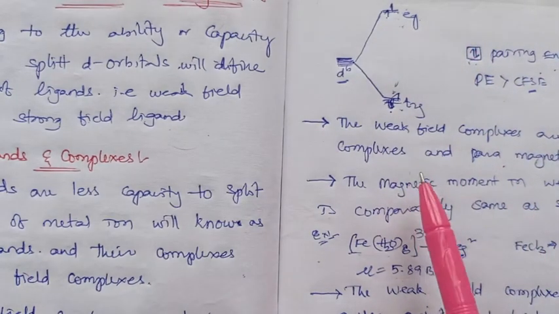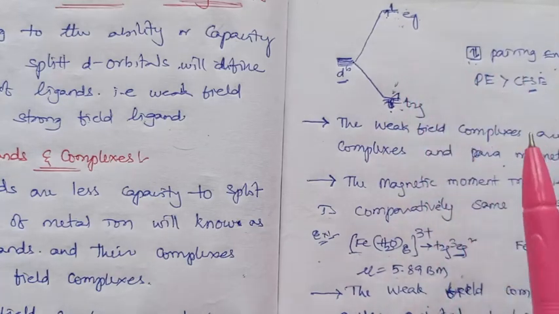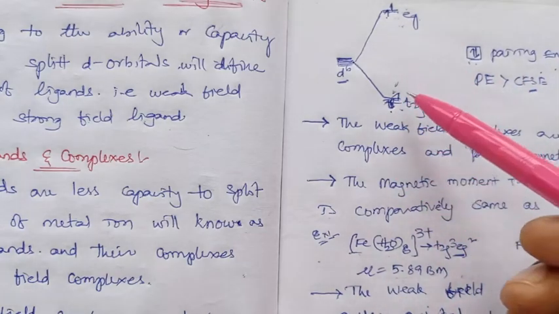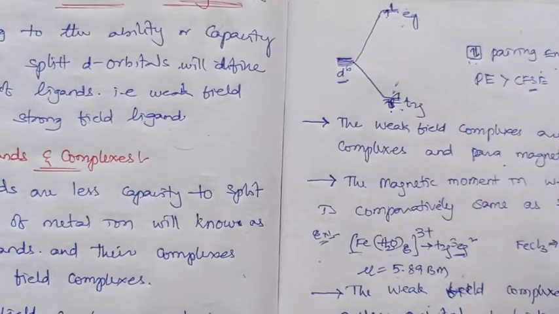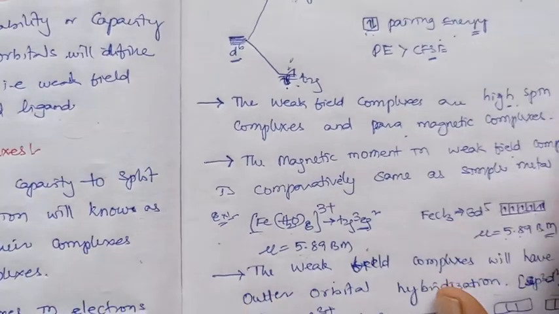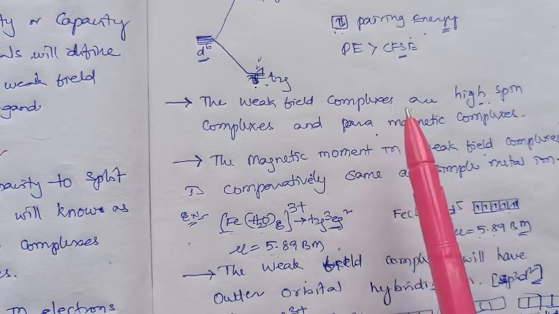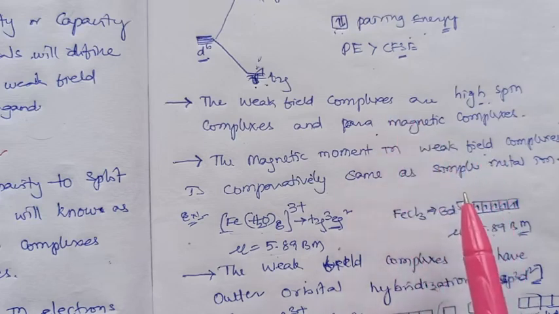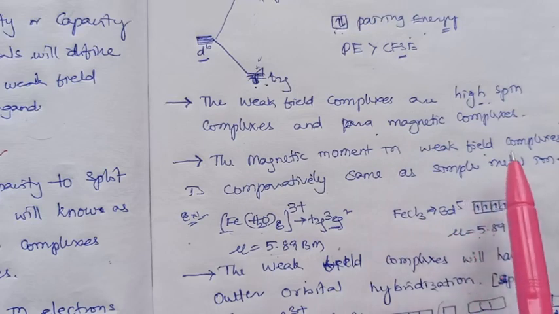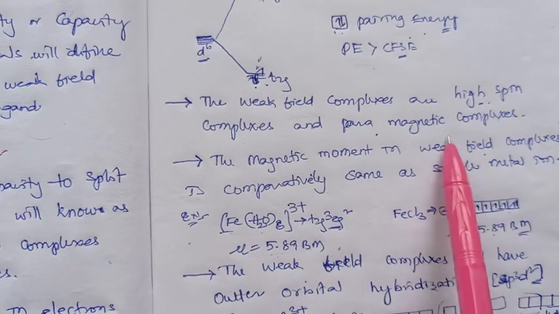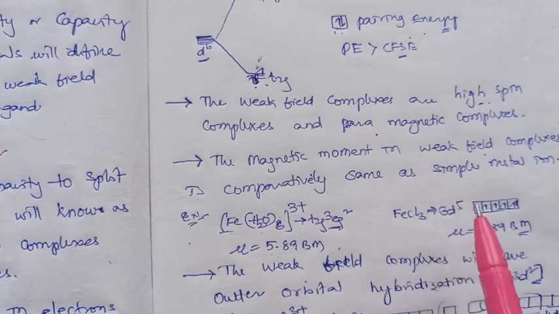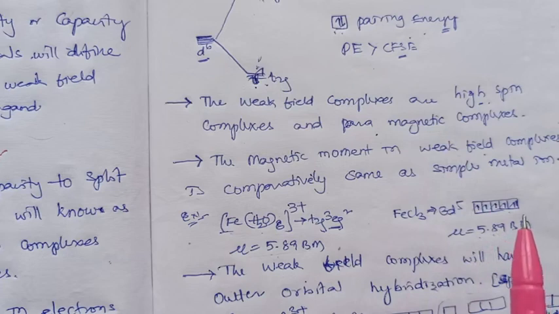Next, as these weak field complexes fill one electron in each orbital, there will be high spin, so they can be called high spin complexes. And as they are high spin complexes, showing the maximum unpaired electrons, they will surely exhibit paramagnetism. When a complex or metal has even a single unpaired electron, it will show paramagnetism.